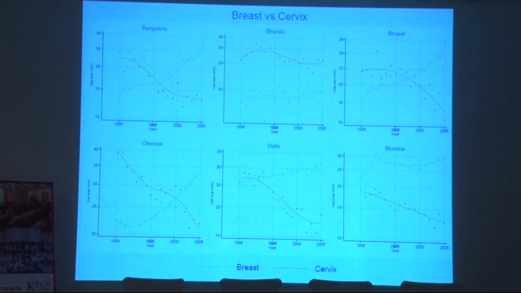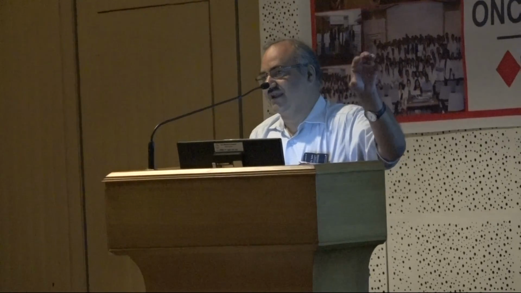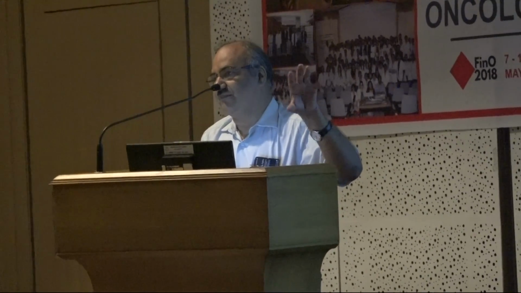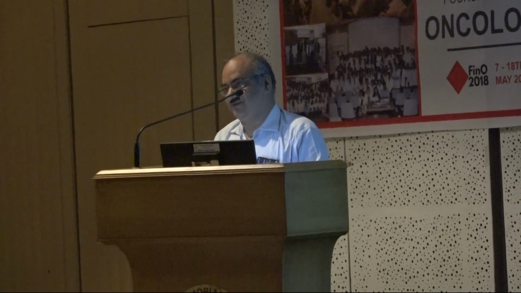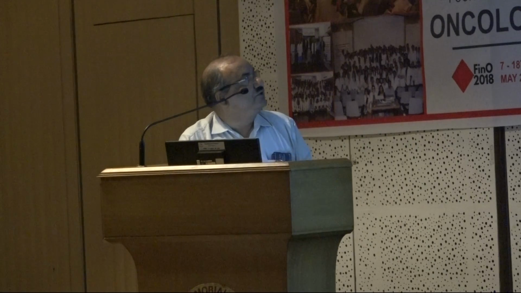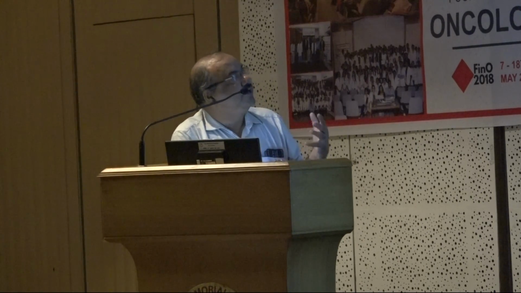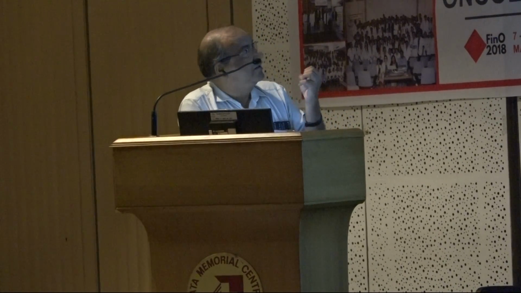And then if you know the burden, if you know the numbers, that this is the area, the northeast is the area where the cancer rates are highest, then I'm going to put my money into the northeast first. This is the area where I will put the money to build up the resources. So I think this tells you about building up the resources for cancer care and cancer treatment. This is another important point. So this cancer data is telling you about the occurrence of cancers in the population, which is very helpful to direct the resources.